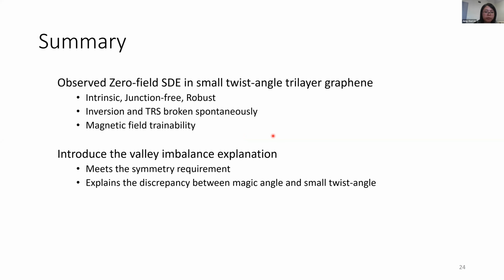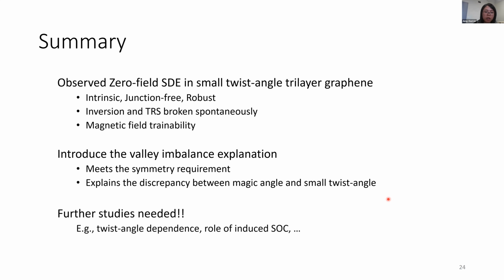And we provide some explanation using a valley imbalance picture. This picture can meet the symmetry requirement for a zero-field superconducting diode effect. And it nicely explains the discrepancy between the magic angle and small twist angle regimes, like why we did not see a zero-field superconducting diode effect for a magic angle device, but we saw it in a small twist angle device. So in the future, more studies are needed to explain this very interesting system. For example, we would like to explore the twist angle dependence and the role of spin-orbit coupling.